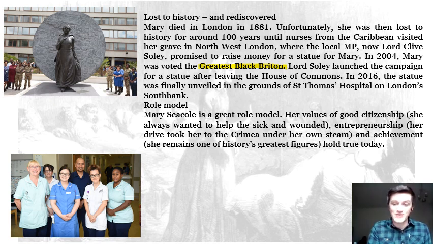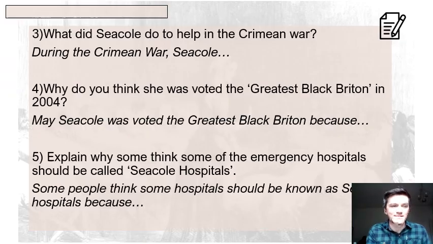Now, hopefully, we know who she is. We can remember her. In your books, I'd like you to answer these 3 questions. I've given you some sentence starters to help you. Question number 3, it will be so far because you've done 1 and 2 already. What did Seacole do to help during the Crimean War? Why do you think she was voted the greatest Black Briton in 2004? And then explain why some think some of the emergency hospitals should be called Seacole hospitals.